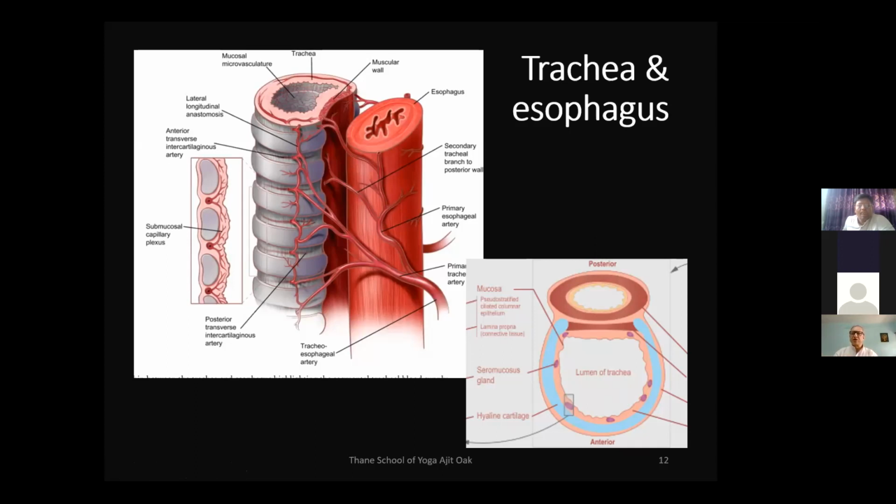Similarly, when we are doing vastra dhauti, as we start removing the vastra, again the trachea will be stimulated, and even the mucus from the respiratory system will come out. Because that question is raised many times when we are teaching the kriyas. I think there are going to be lectures on kriyas in your class also.